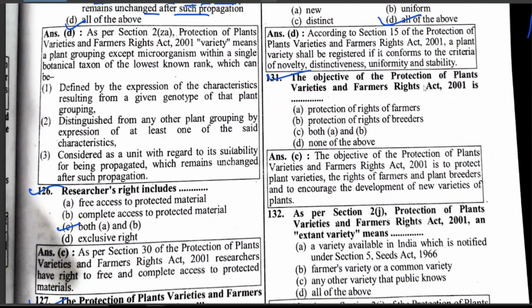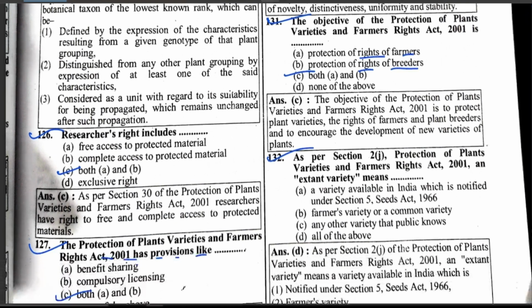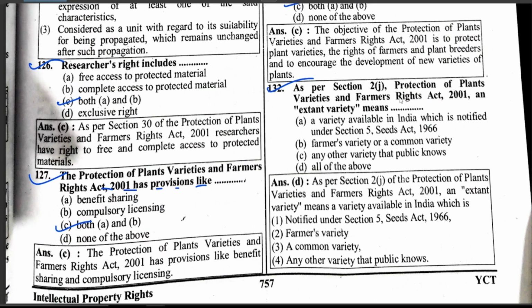The objective of the Protection of Plant Varieties and Farmers' Rights Act 2001 is the protection of rights of farmers and the protection of rights of breeders. As per Section 2(j) of the Act, extant variety means a variety available in India which is notified under Section 5 of the Seeds Act 1966, a farmer variety, a common knowledge variety, or any other variety that the public knows, hence all of the above.